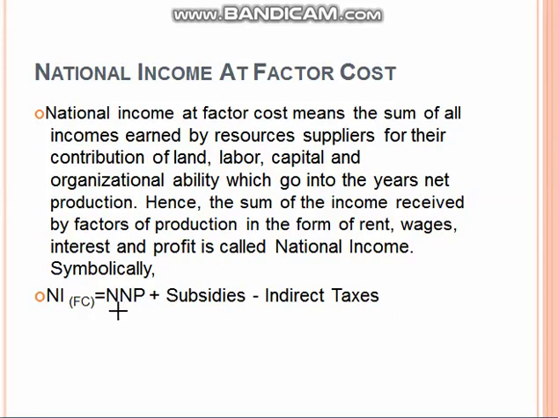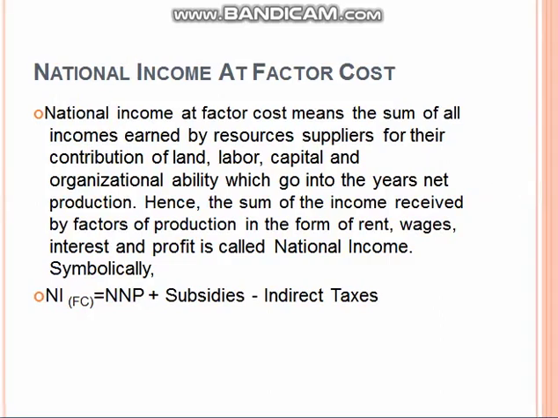Symbolically, through the formula, NI, national income at factor cost, is equal to NNP plus subsidies minus indirect taxes. Like indirect taxes, service tax, GST is one type of indirect tax.